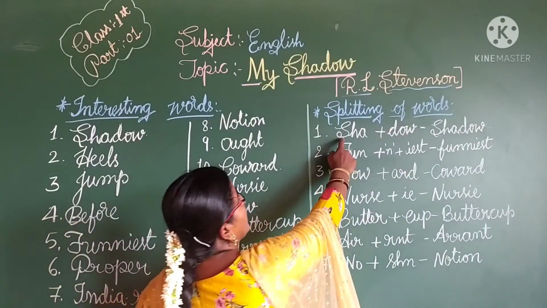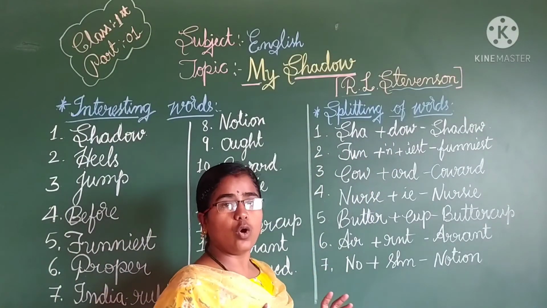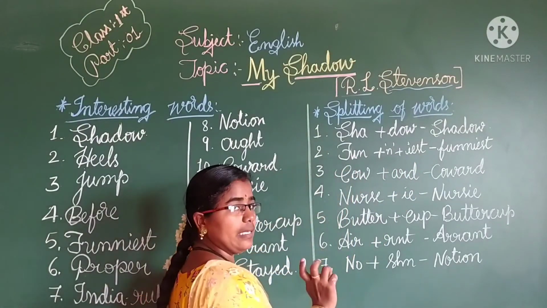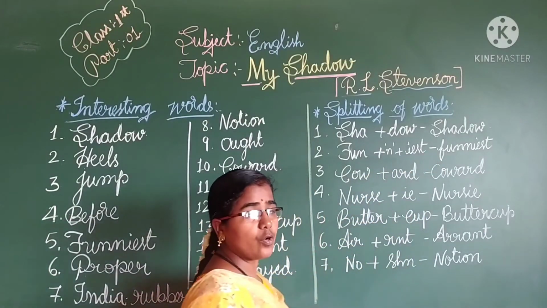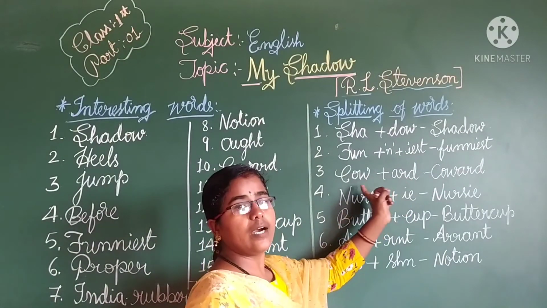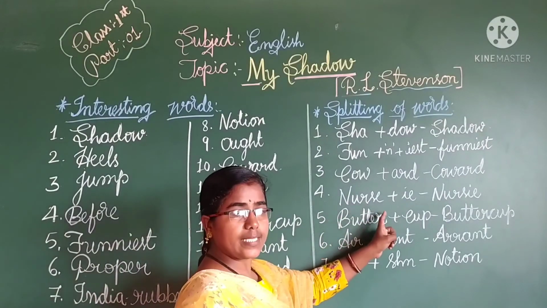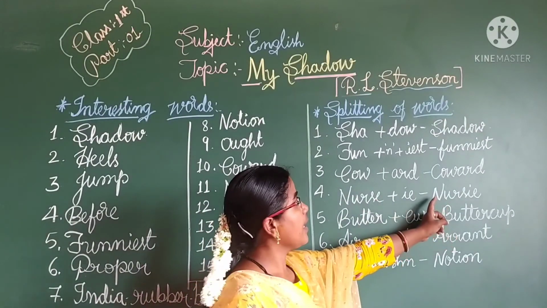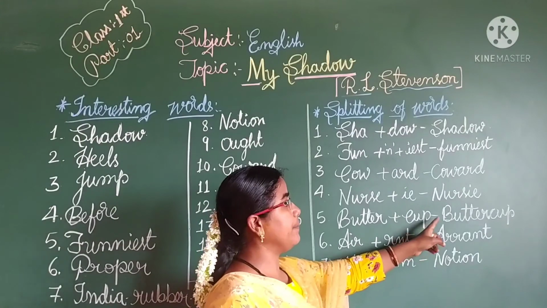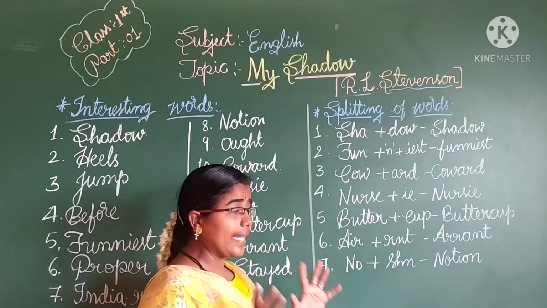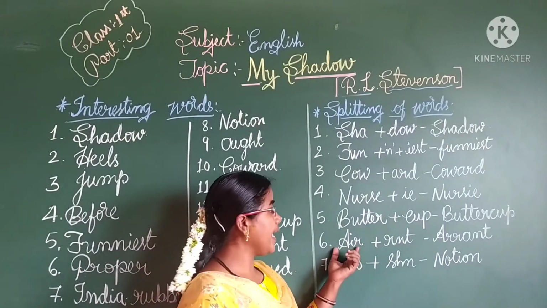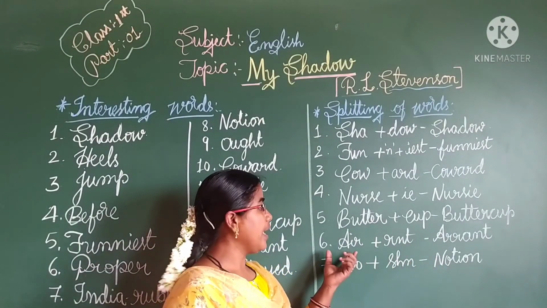Some of the words are split and read to make them easy. Sha-dow, shadow. Fun-ni-est, funniest. Cow-ard, coward. Nurse-ry, nursery. Butter-cup, buttercup. Errant: the spelling is E-R-R-A-N-T, but you should pronounce it as errant.